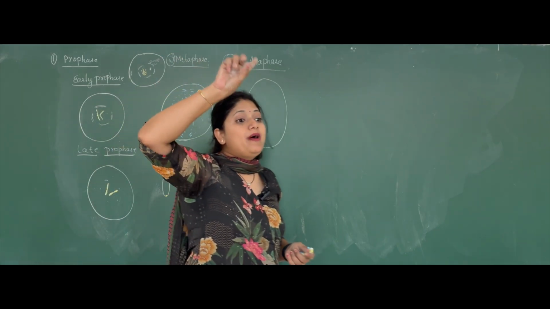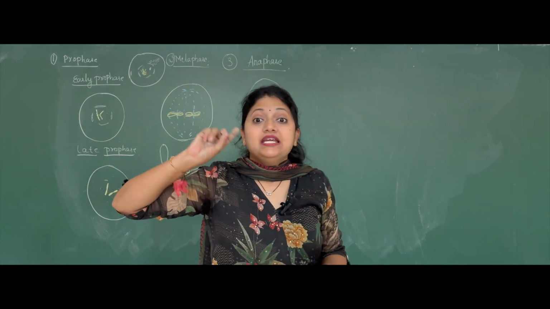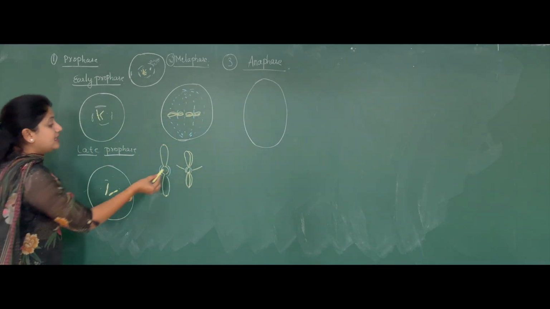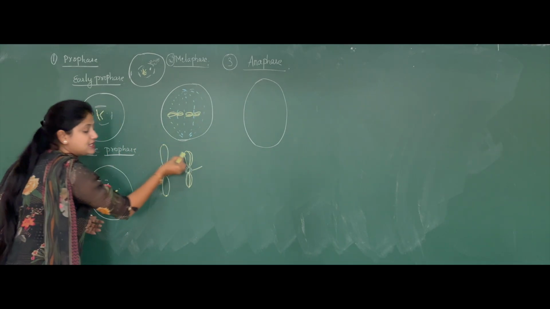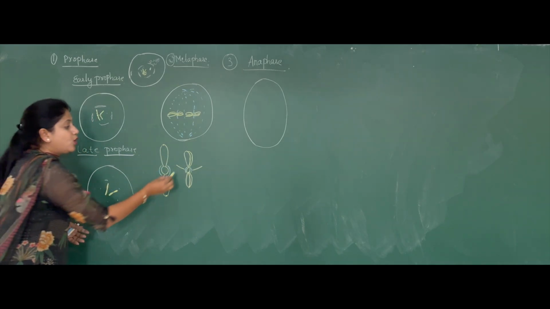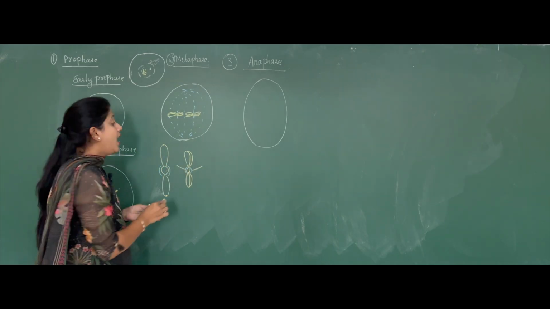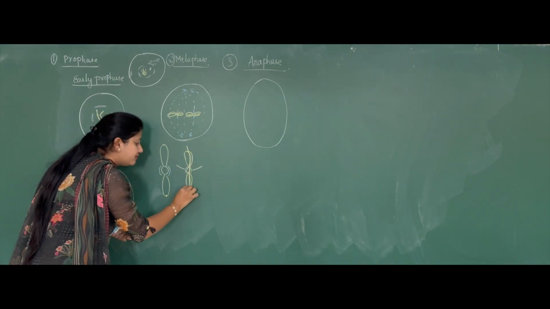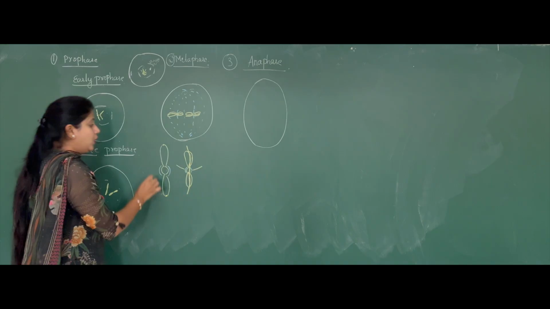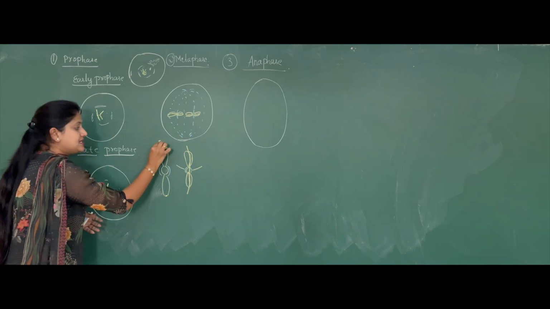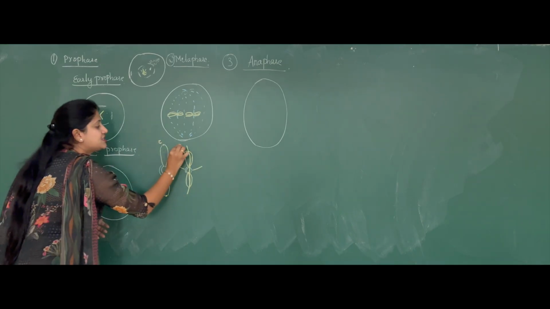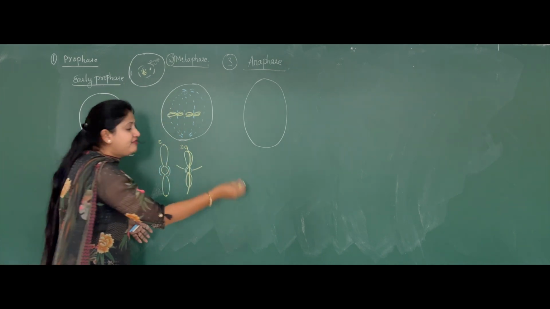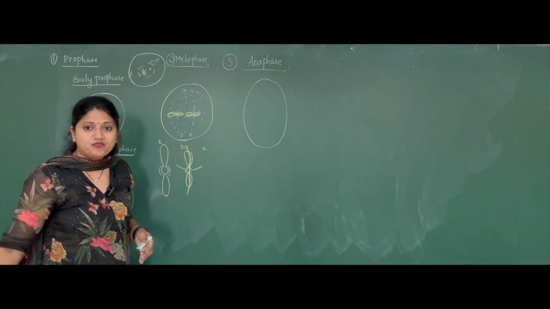Now let's go back to the S phase of the cell cycle. In the S phase of the cell cycle, the chromosome content was doubled, right? Now this doubled content is getting reduced into half. So earlier it was C content. After the S phase, it is 2C content. After the anaphase, it is again C content.